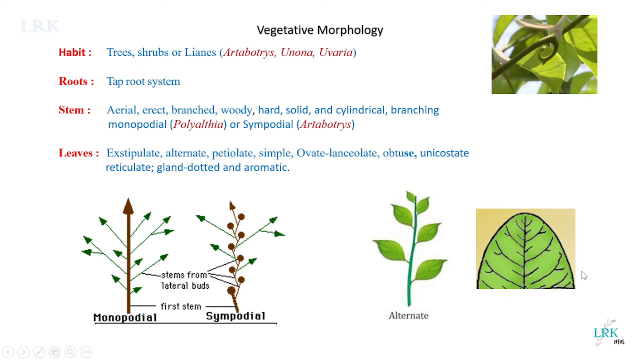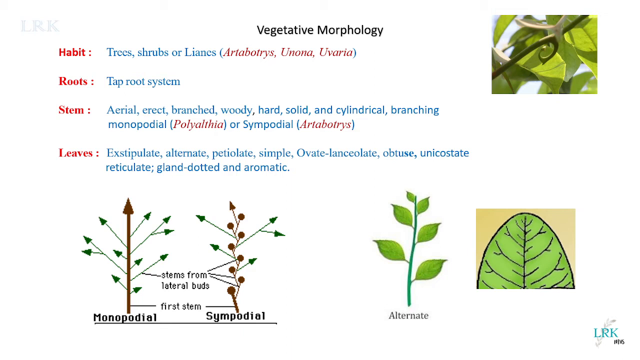The venation is reticulate with a unicostate vein. Unicostate means only one single prominent central vein is there, and it gives rise to many branches. Then the leaves are also gland dotted and aromatic. If we crush the leaves with our hands, we can easily smell the aroma of the leaves. So this is the vegetative morphology of this family, Annonaceae.